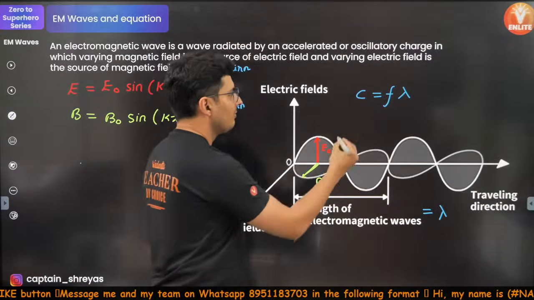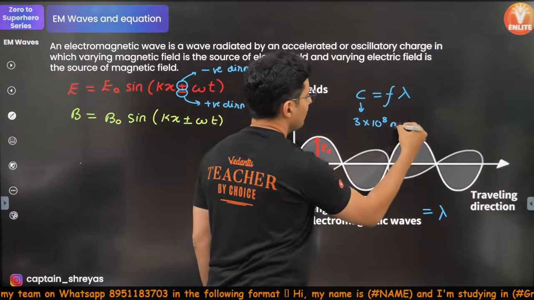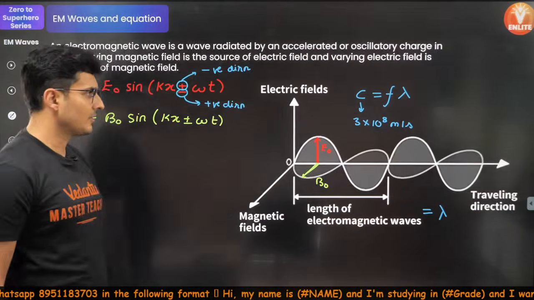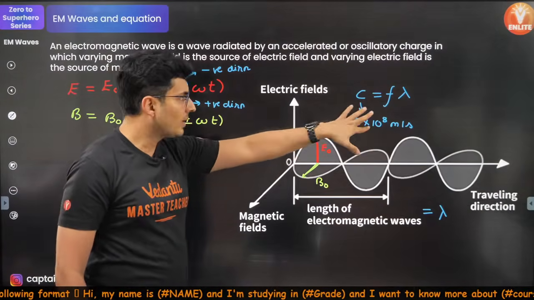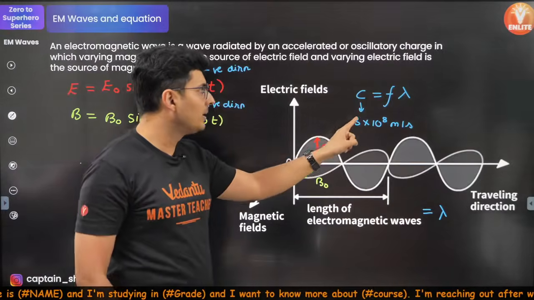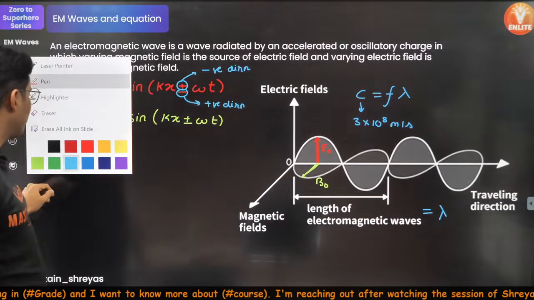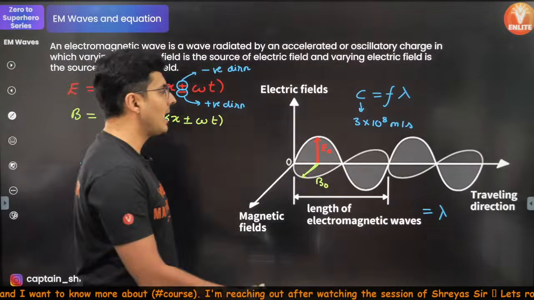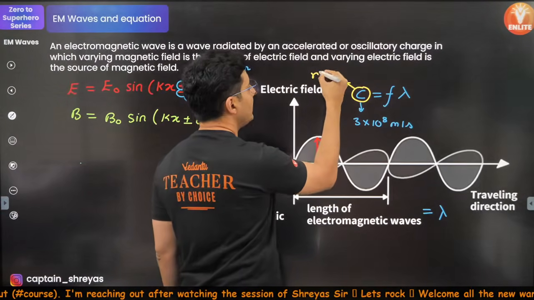That's standard, where c happens to be 3 into 10 to the power 8 meters per second, which is very fast. More frequency, less wavelength. All right, keep that in mind. Now also remember, c depends on the medium, frequency depends on the source. This is a common mistake which many people make. So I want to make this absolutely clear. C only and only depends on the medium.